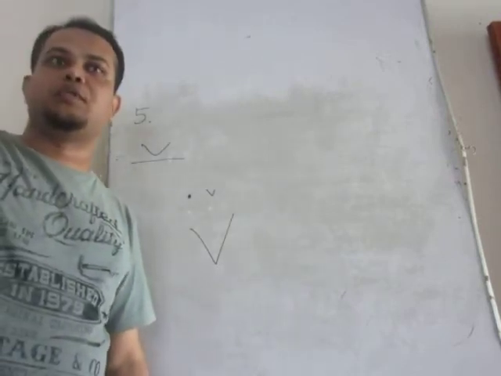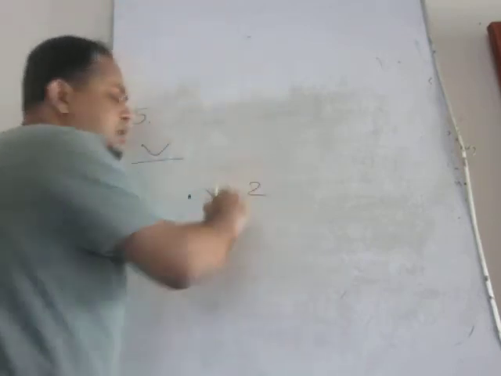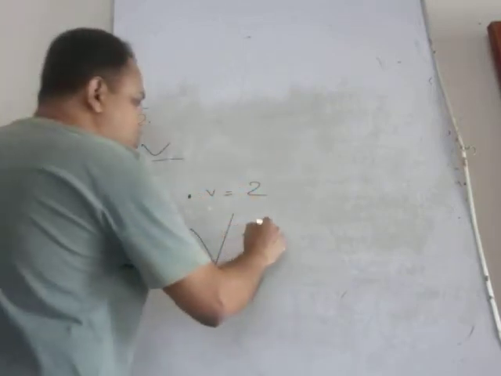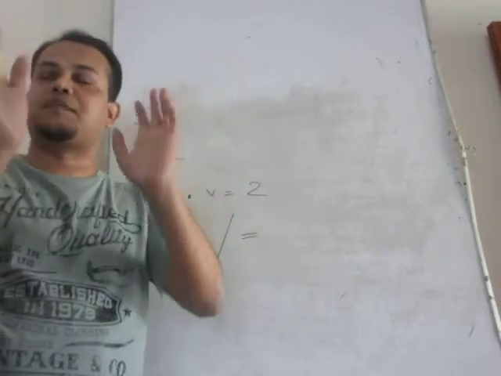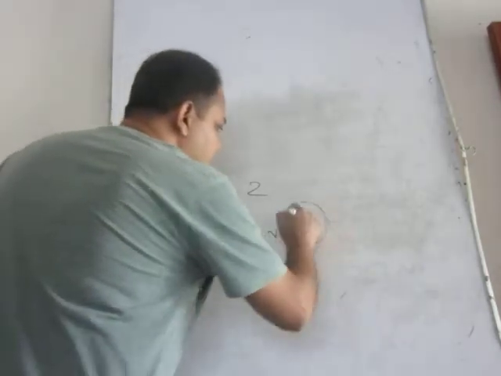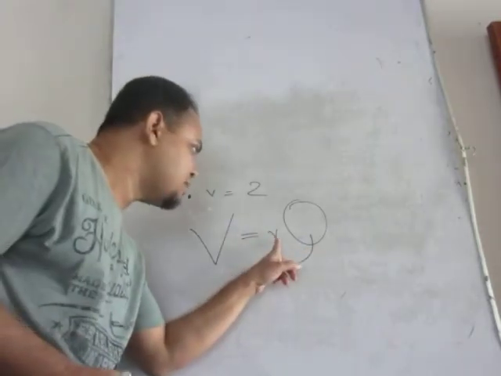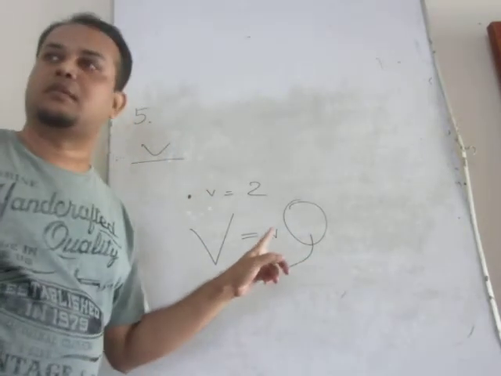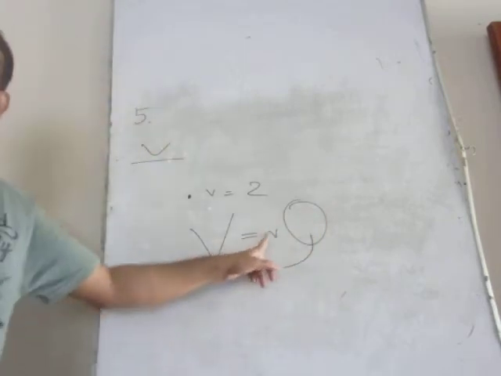Plastic required to produce this pen, for each and every pen it will be the same. Suppose 2 taka of plastic is required, that is variable cost per unit. And another is total variable cost, which means the total variable cost required to produce a specific number of units. This is the result of multiplication of V and Q. Suppose your variable cost per unit is 2 taka. If you produce 10 units, your total variable cost is 20 taka. If you produce 30 units, your total variable cost is 30 into 2, that is 60 taka.